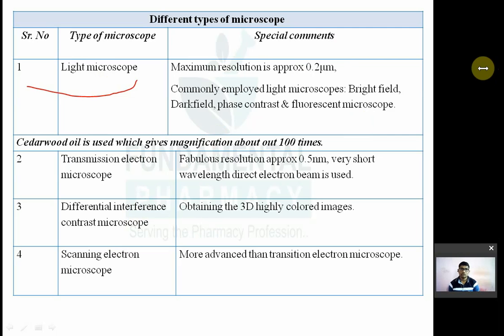So what is the resolution obtained by a light microscope? उसके ऊपर क्वेश्चन आ सकता है. Maximum resolution is 0.2 micrometer. Resolution means the capacity to distinguish between two close structures. Remember, maximum resolution is 0.2 micrometer. Commonly employed light microscopes are bright field, dark field, phase contrast and fluorescence microscopes. These are the types.